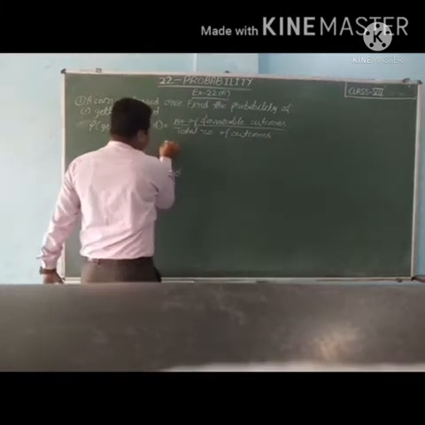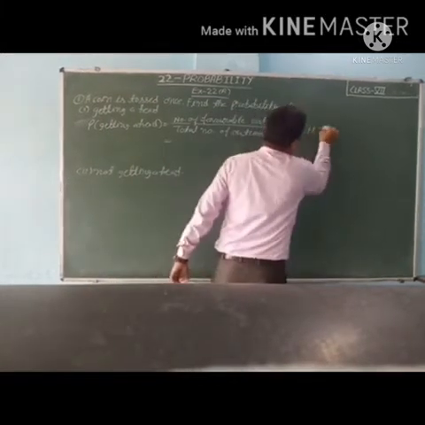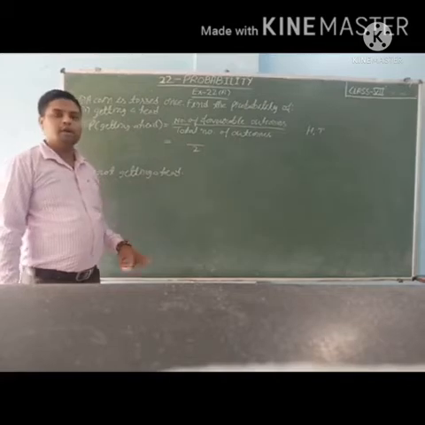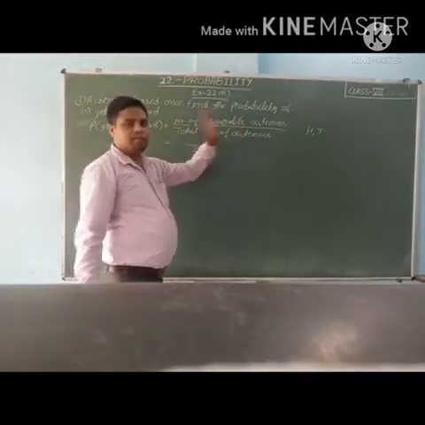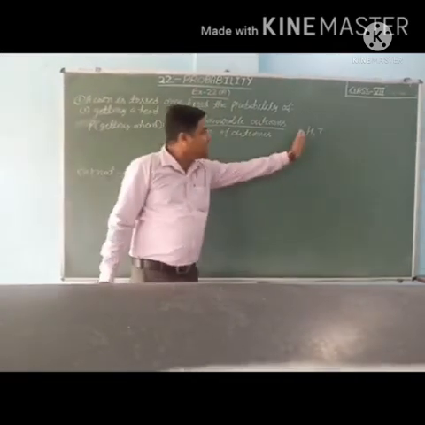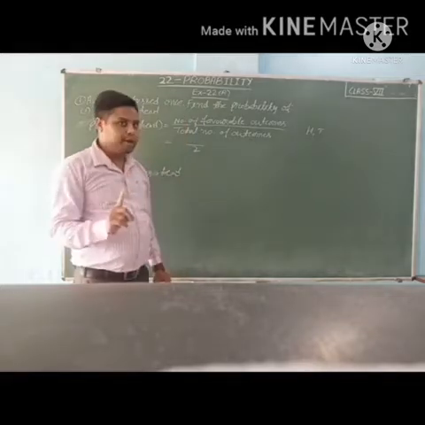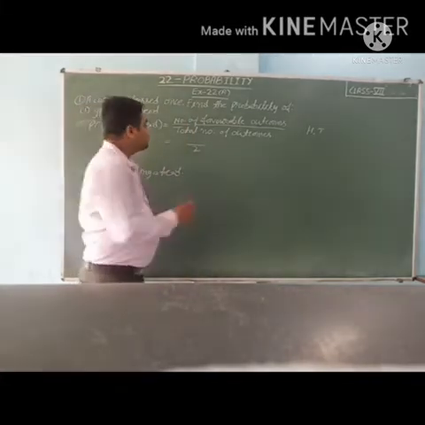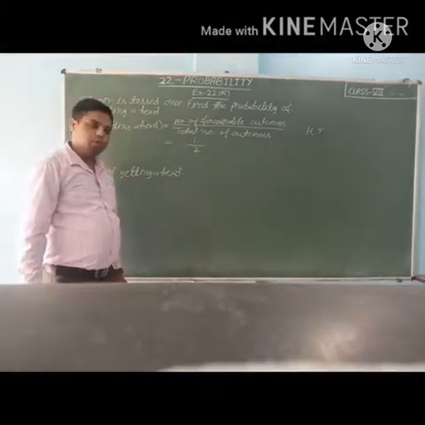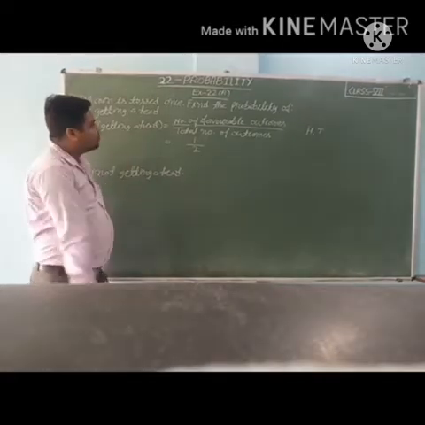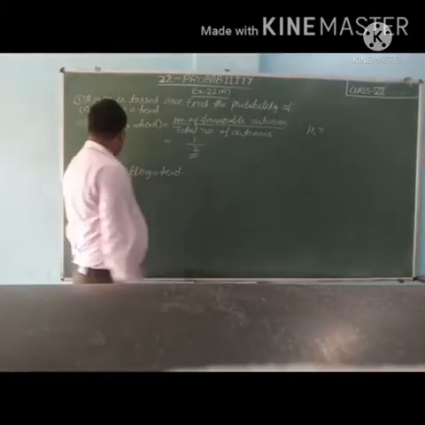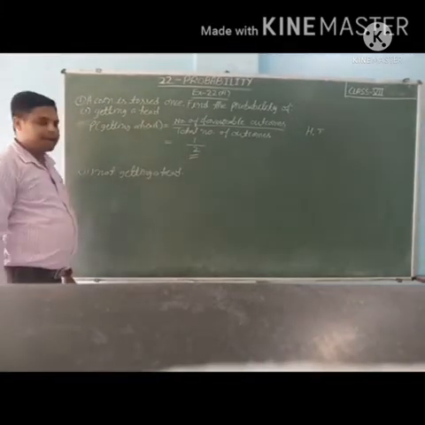As I told you, either head will come or tail will come, so the total number of outcomes is 2. Now the number of favorable outcomes for getting a head: how many heads are coming here? Only one head. So the number of favorable outcomes is 1 and the total number of outcomes is 2. So the probability of getting a head is 1 upon 2. This is the answer.